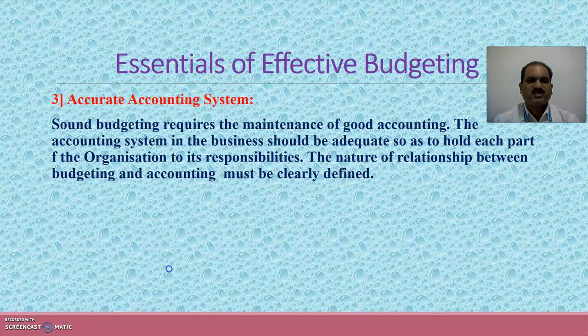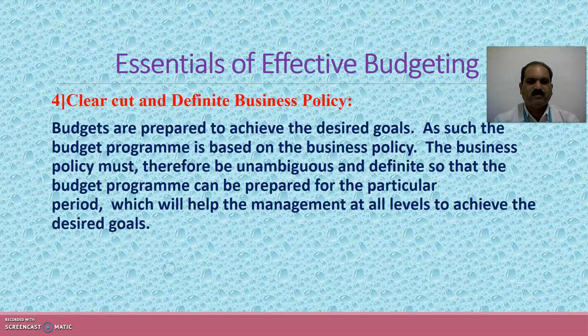The third essential is accurate accounting system. Sound budgeting requires the maintenance of good accounting. The accounting system in the business should be adequate so as to hold each part of the organization to its responsibilities. The nature of relationship between budgeting and accounting must be clearly defined.